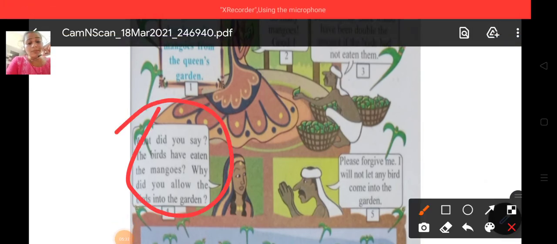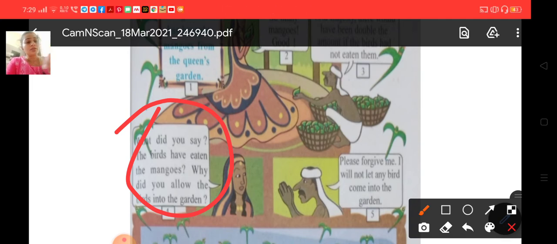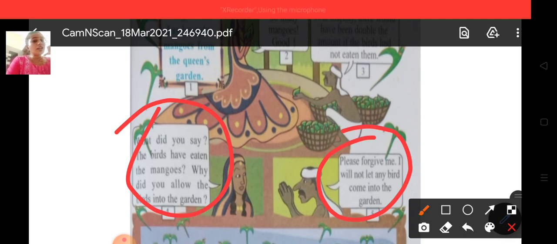What did you say? The birds have eaten the mangoes? Why did you allow the birds into the garden? Queen asked the gardener. Please forgive me. I will not let any birds come into the garden, the gardener replied.